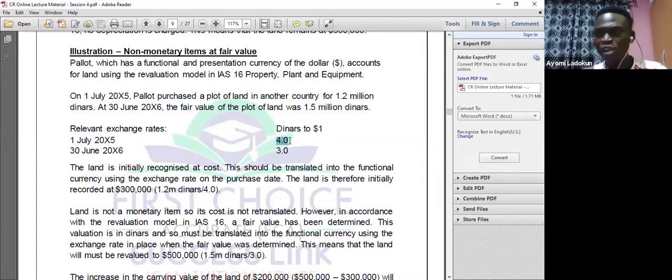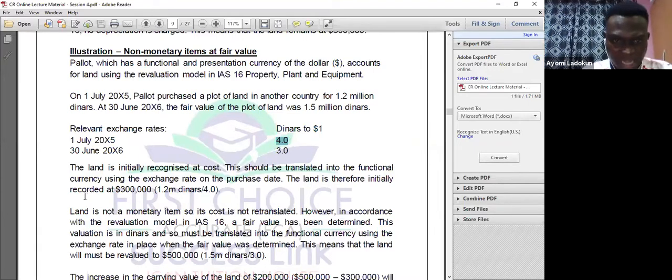At year end, I have not made payment, and land is a non-monetary item. Normally, you don't restate or retranslate, but because it is carried at fair value, you are going to retranslate using the rate at the date the fair value was determined.